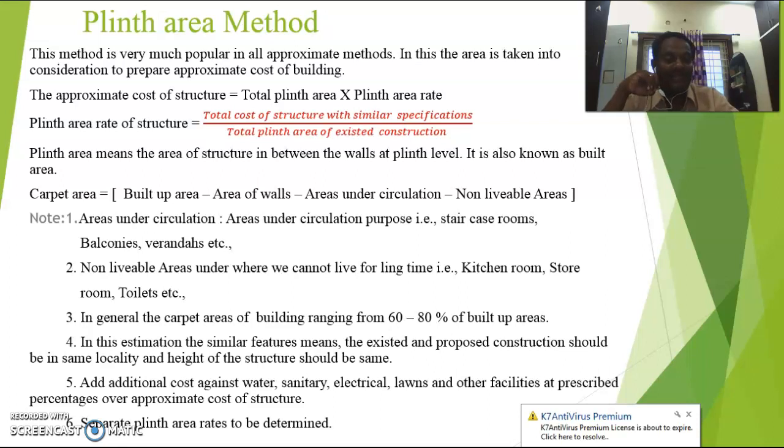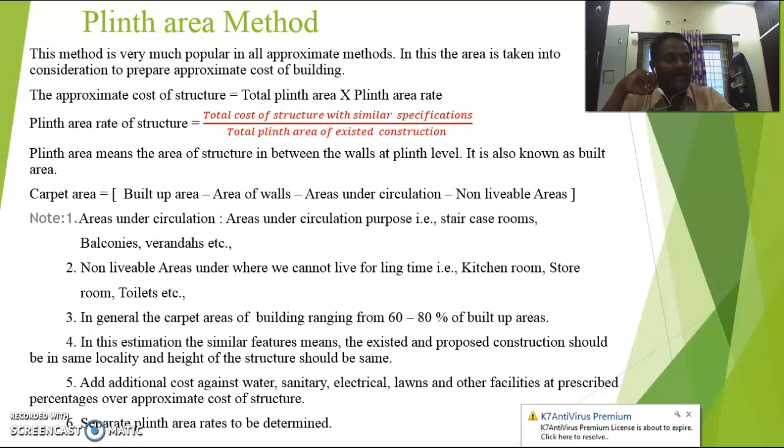In this estimation, similar features mean the existing and proposed construction should be in the same locality. As the locality changes, the cost of land also changes and other features also change. And the height of the structure should be the same. Suppose the existing structure has a height of 3 meters; whatever construction you take up must also be 3 meters. There should not be any leniency or deficiency between the existing and the one to be constructed. That is very important.